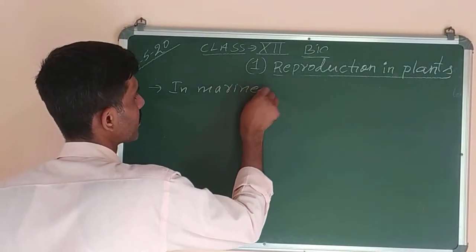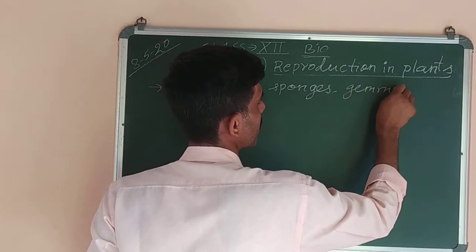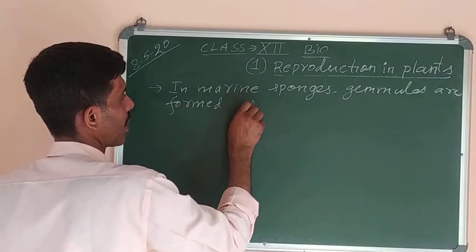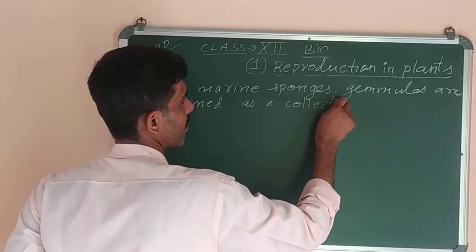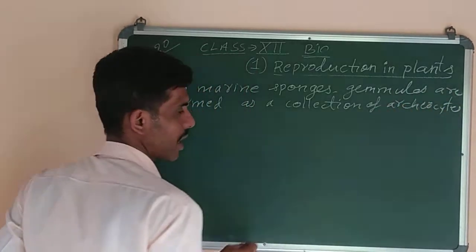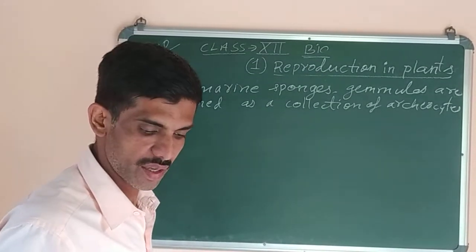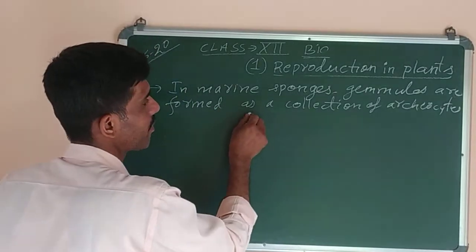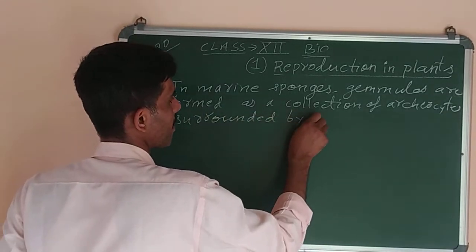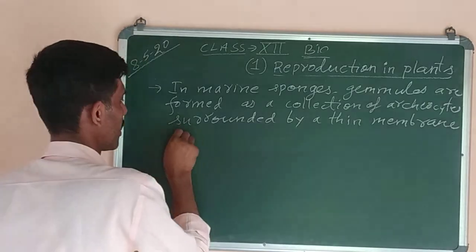In marine sponges, gemmules are formed as a collection of archaeocytes surrounded by a thin membrane that contains flat cells.